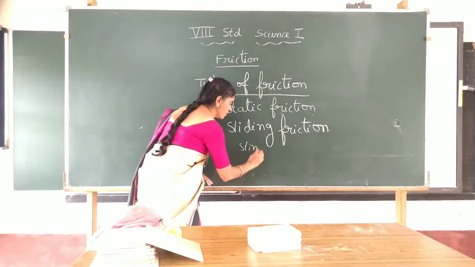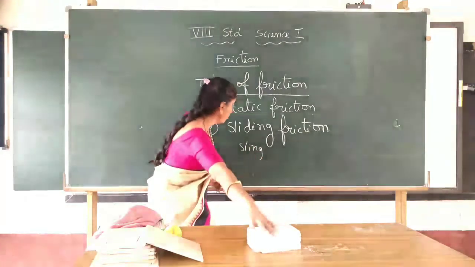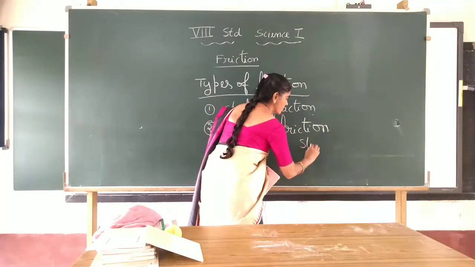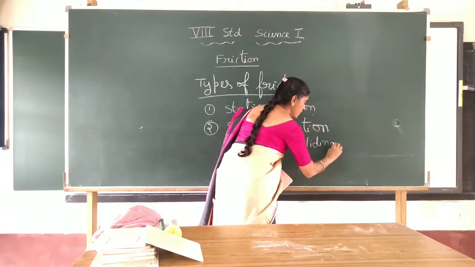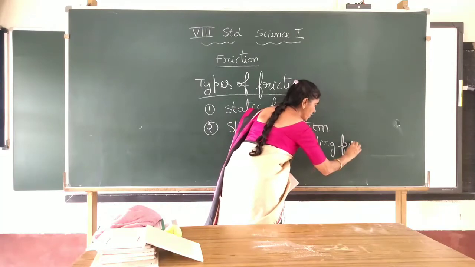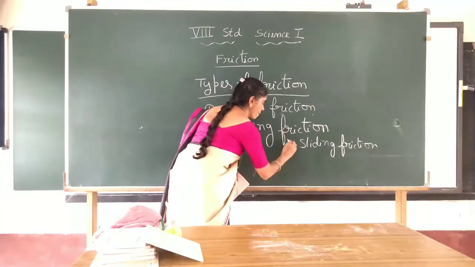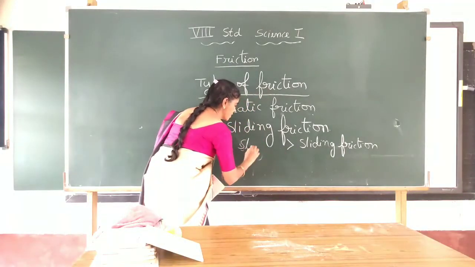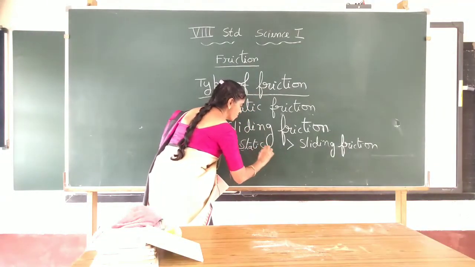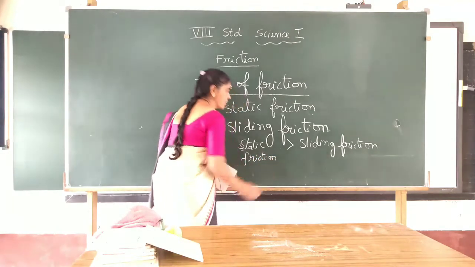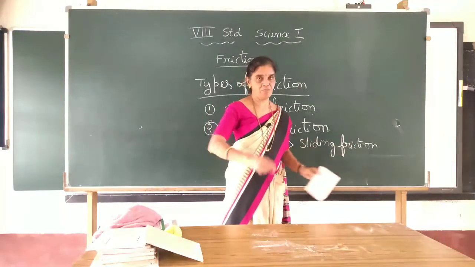Sliding friction is always smaller than static friction. Static friction is always bigger than sliding friction.